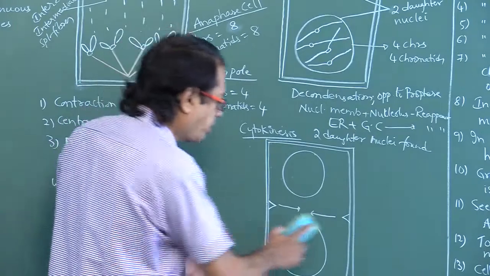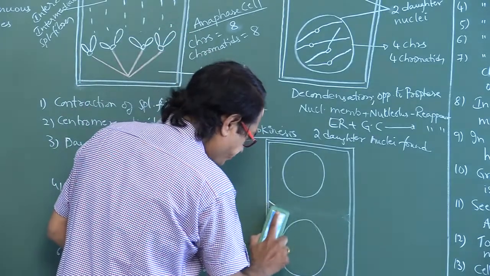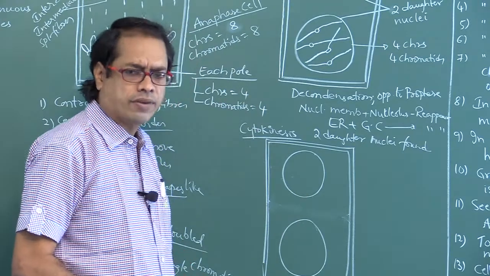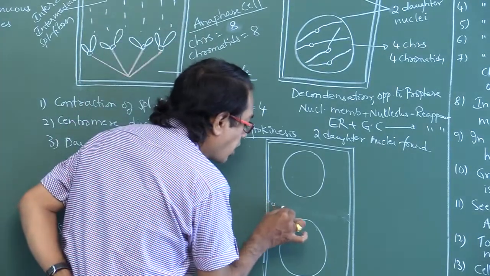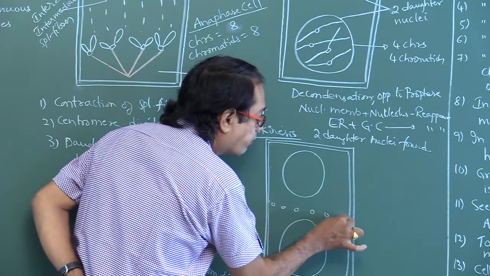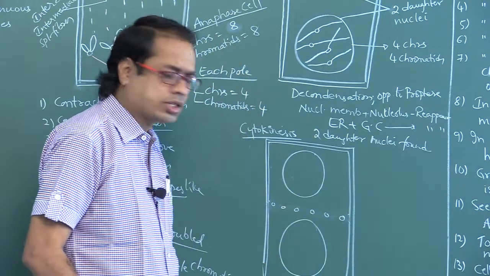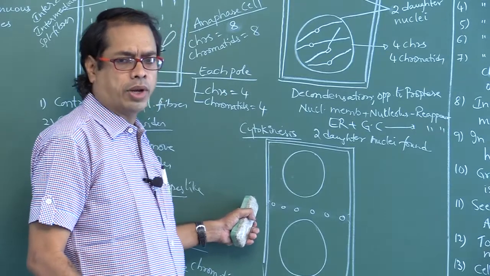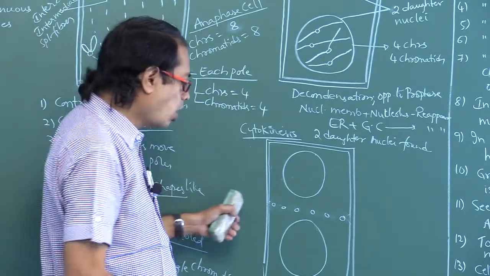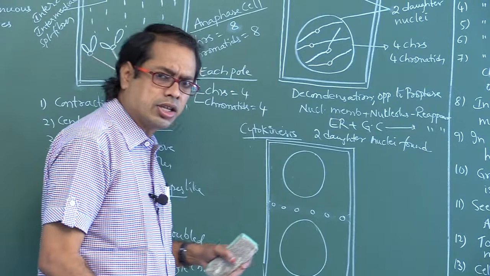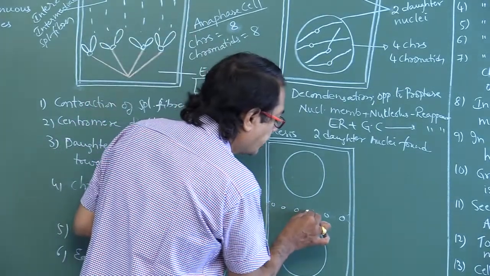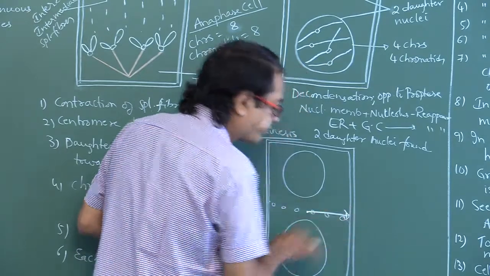Whereas in plant cells, how does it occur? In between the 2 daughter nuclei, first of all, vesicles of the Golgi complex come to the equatorial plate. Next, all these Golgi vesicles fuse together and form a plate. See, from the center it grows like this.